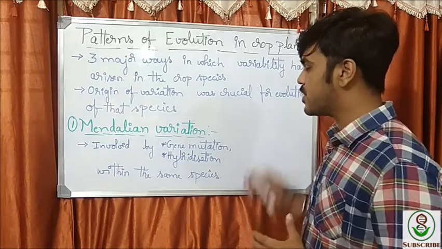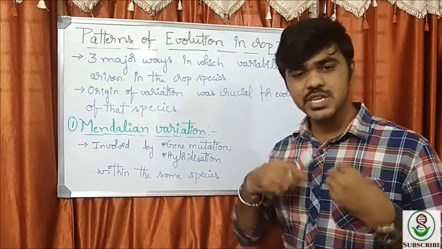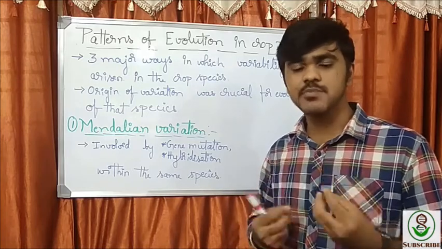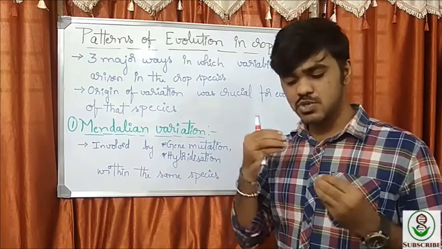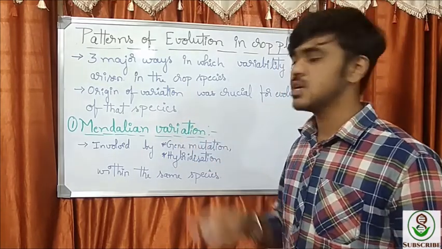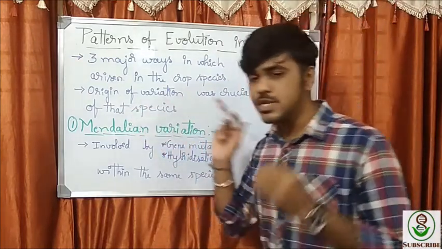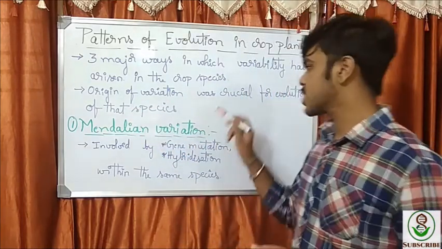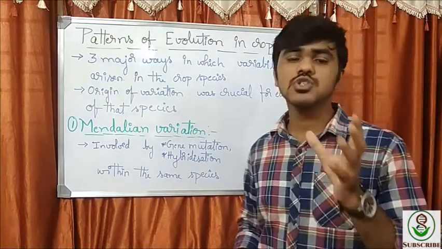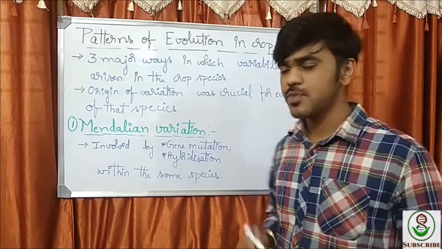The origin of variation. For something to change, variation is very much required. There should be a change. So these variations are responsible for the change or for the evolution. That's why we said the origin of this variation was crucial for the evolution of plant species. Let's see one by one.